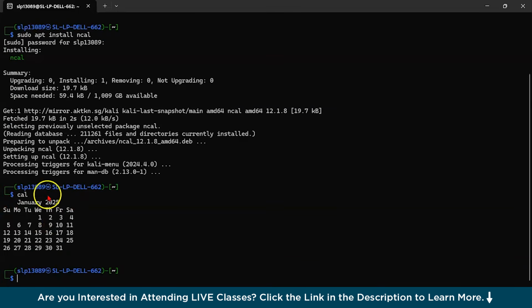Now you could see all over here, we are getting the calendar in the vertical format, and you could see the month, date, and all over here. So that is one of the most amazing packages, ncal. Next is a very basic Linux command, that is cd.